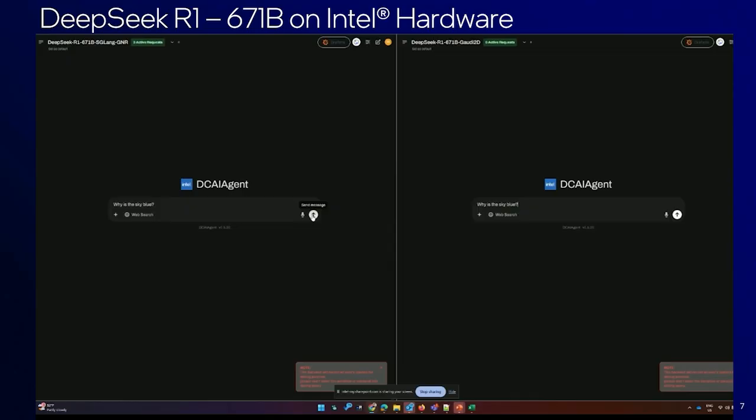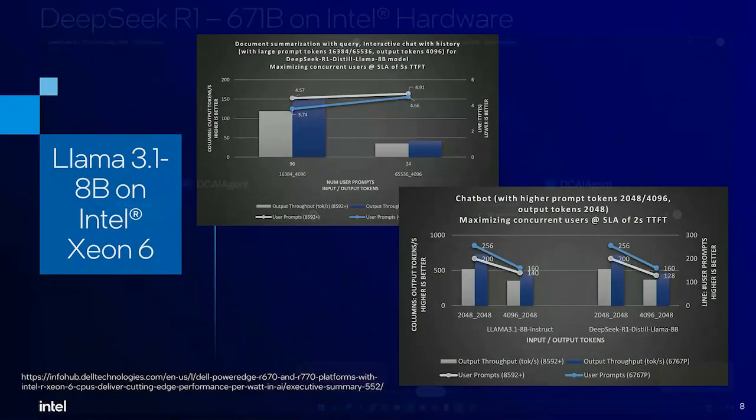Next, we see the performance of smaller and medium language models with Intel Xeon. This is something we've published recently on one of our OEM partners' sites. What we are seeing here in the box at the bottom is that for lesser input token size, if you have 2K input tokens and 2K output tokens, you could comfortably run 256 concurrent users through vLLM, right?